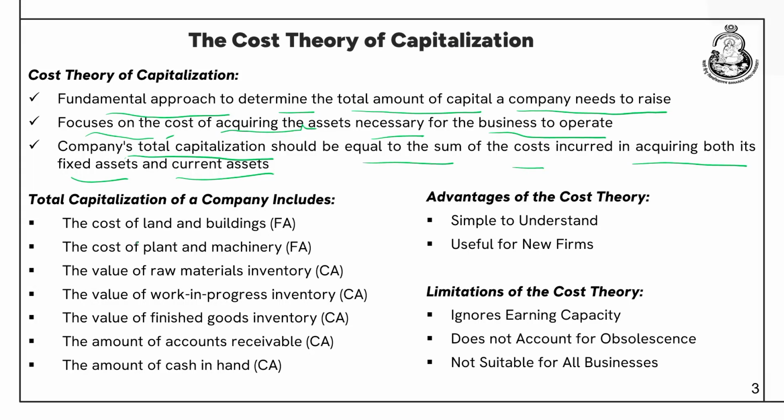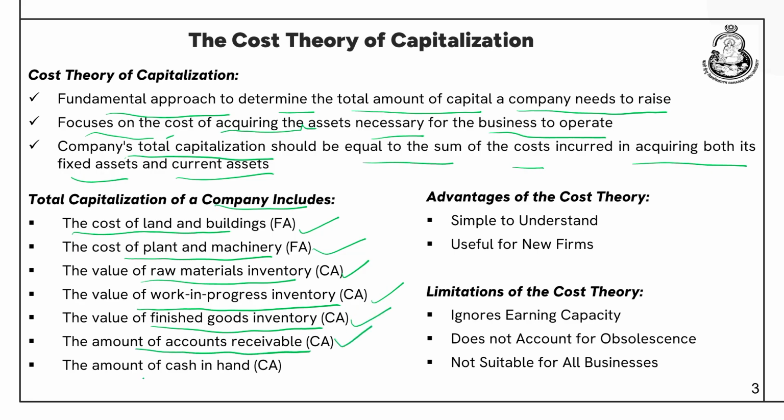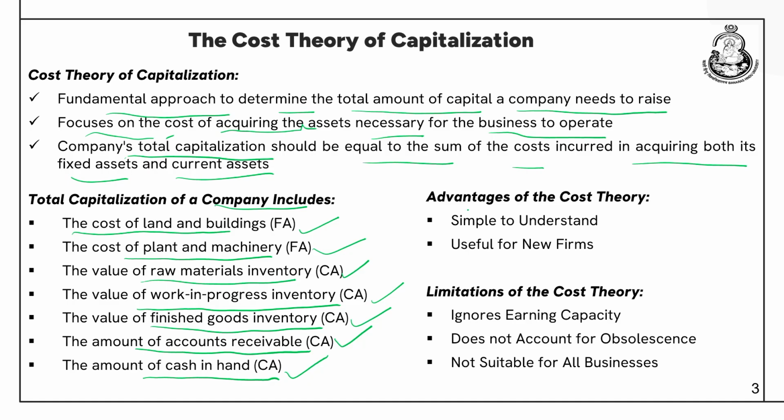Now, let us understand this with a few examples. The total capitalization of a company according to this would be the cost of land and building, which is a fixed asset, the cost of plant and machinery, which is again a fixed asset, the value of raw materials inventory, which is a current asset, the value of work in progress inventory, again a current asset, the value of finished goods inventory, again a current asset, the amount of accounts receivable, again a current asset, and finally the cash in hand which a company has. These are all current assets. So, with examples we are very clear what are current assets and what are fixed assets for a company, and together they constitute the capitalization for a company.